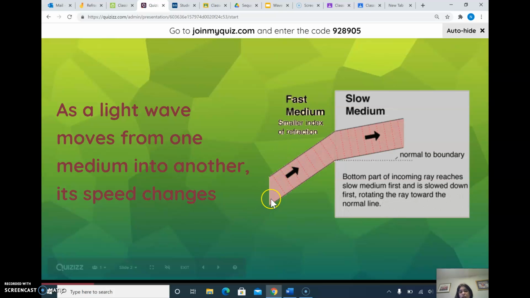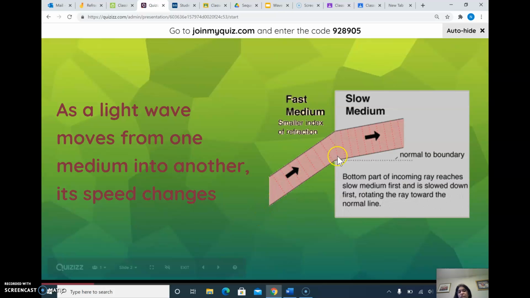So when a light ray, let me explain a little bit more about this picture. This is the normal. The normal is an imaginary line perpendicular to the surface of the medium where the light ray hits. So the light ray is hitting here, so we will make a perpendicular line. It's an imaginary line just to understand how far it is bending or how close it is bending to the normal.